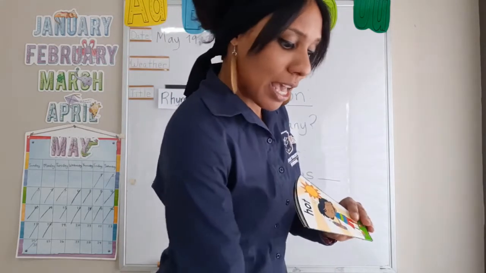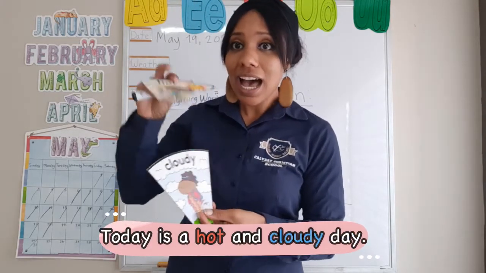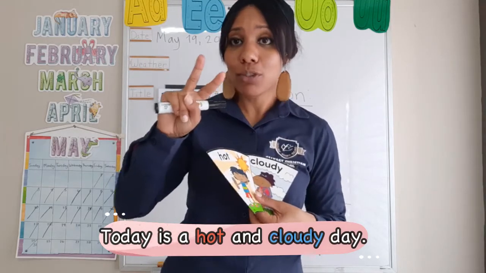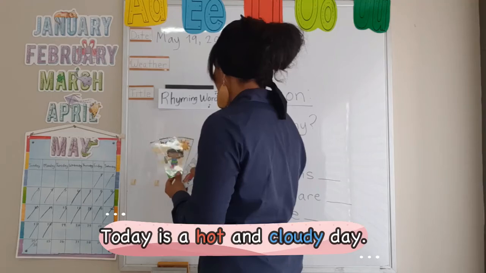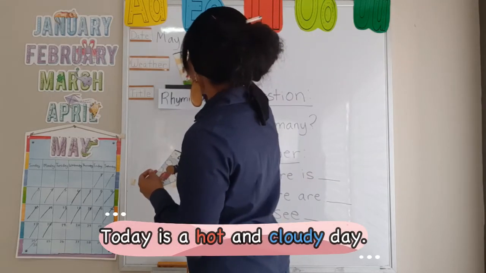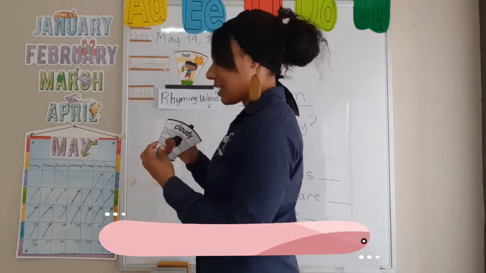Is today a hot day? Guess what? The teacher is a little bit hot, so I'm gonna say this one. Is it a cold day? No. Is it a cloudy day? A nice and cloudy day with white clouds? Yeah, a little bit. Is it a sunny day? Is there a lot of sun outside? Not too much, just a little bit. Is it raining? No, right? So guess what? We're gonna say that today is a hot and cloudy day. So we can have two different ones. So we're gonna put it here. So today is a hot and a cloudy day.